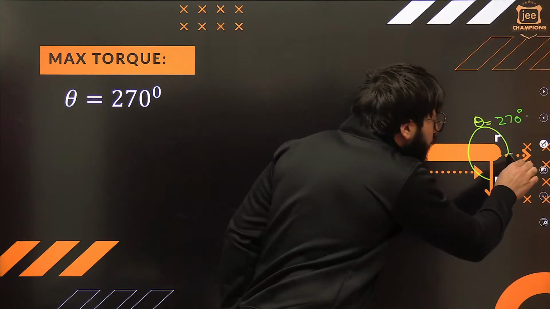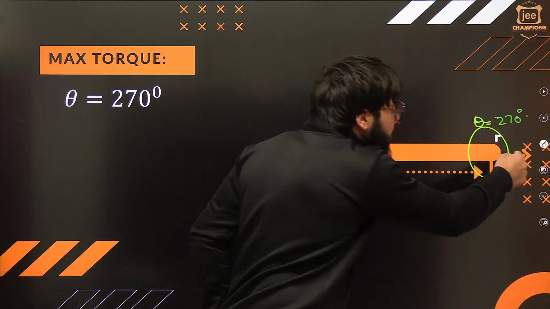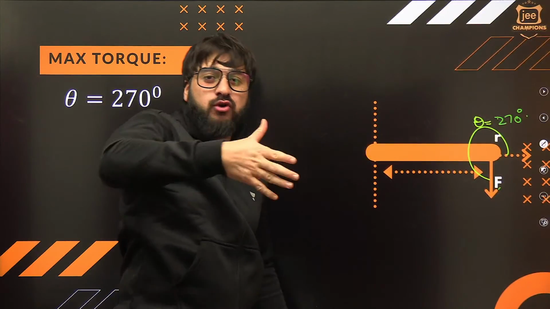See, in case of finding the direction, you are supposed to go from R to F in the smaller angle. Understand? Keep that in your mind. In case of finding the direction, go from this R to F in the smaller angle. We say this is inward, downward, whatever you say.